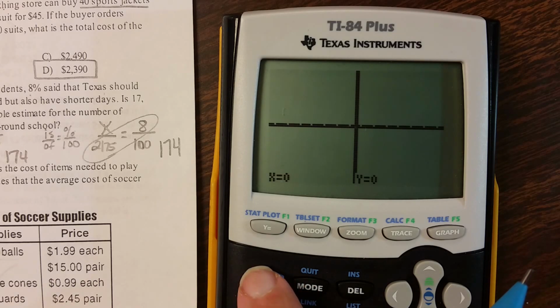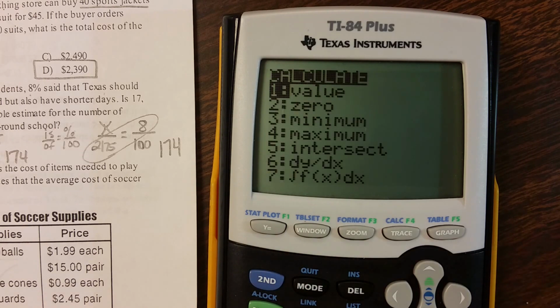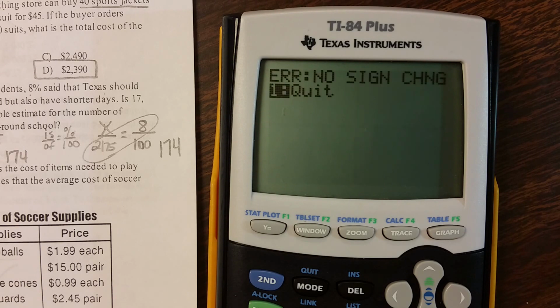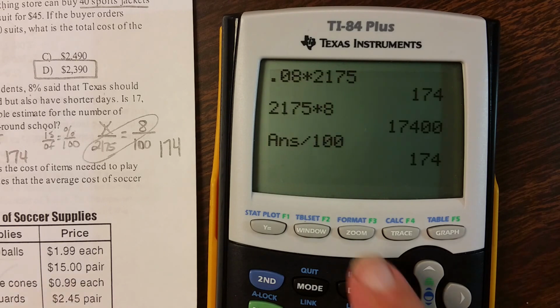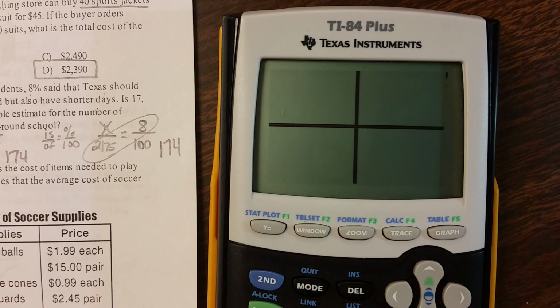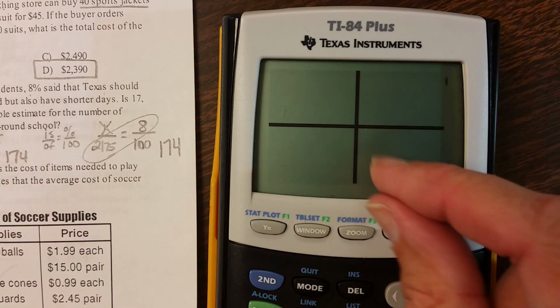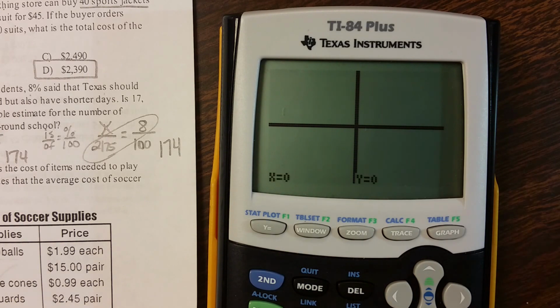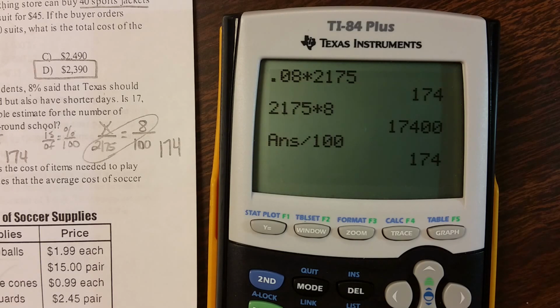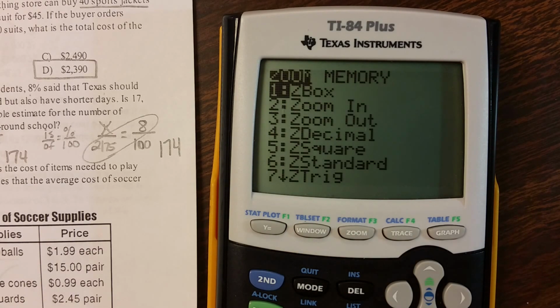Alright, I've zoomed out. I'm going to try it. Second, calculate, intersect, enter. Nope, still not out far enough. Need to zoom out further. So I'm going to zoom out again, hit option 3. And then hit enter. You'll notice my screen keeps getting smaller and smaller. Maybe I'm out far enough now. Second, calculate, intersect, enter. Nope, it's not finding a sign change. Try one more time. I'm going to zoom out just a little further.